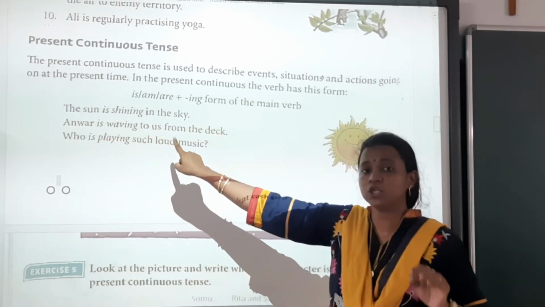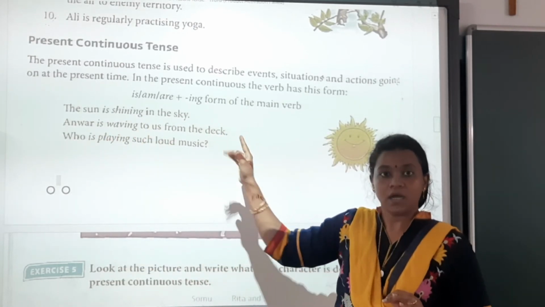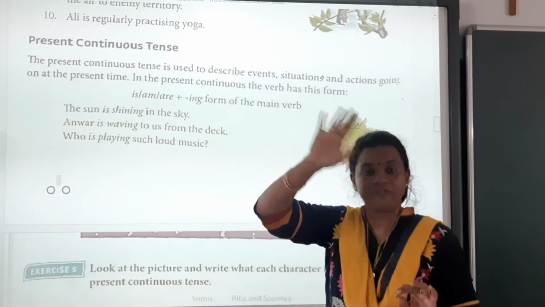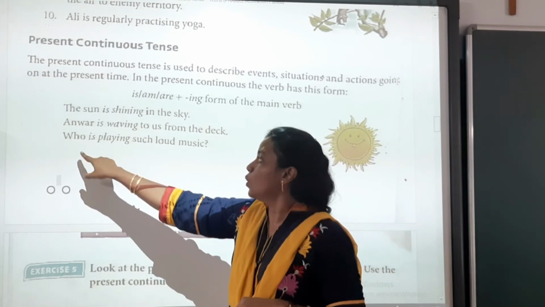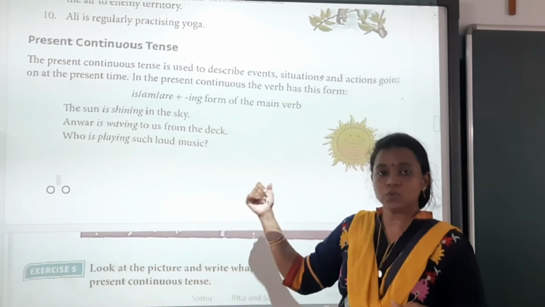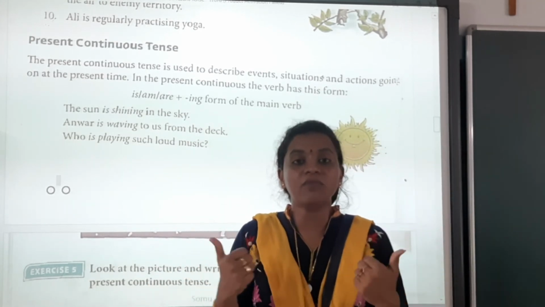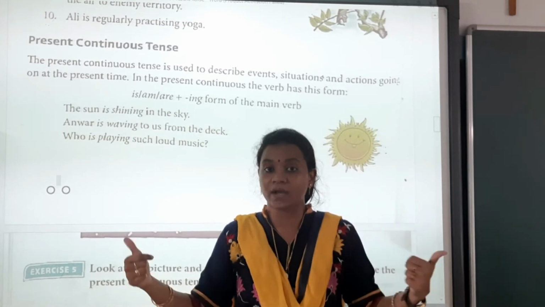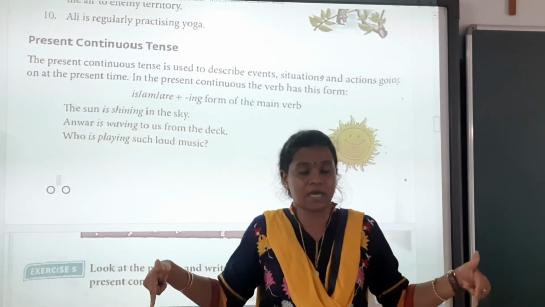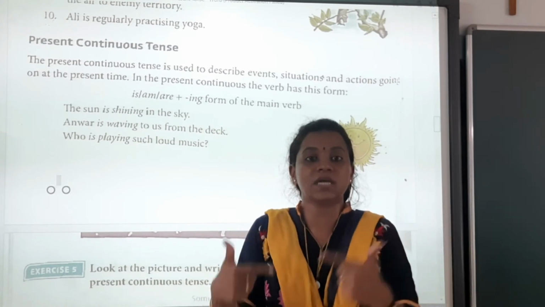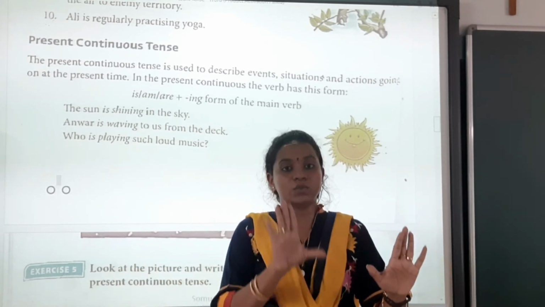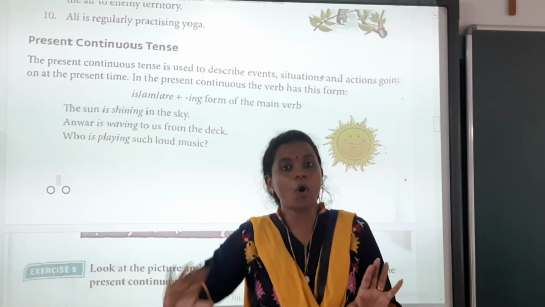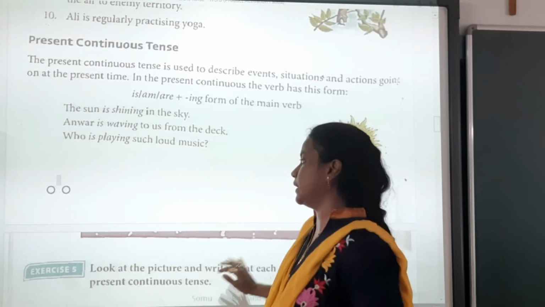Anwar is waving to us from the deck. Anwar is doing what? Is waving. So is waving becomes our continuation formation. Who is playing such loud music? So the basic thing is, whenever we are talking about a continuation action which is going on in the present time, it is called our present continuous tense. So our formation will be subject plus verb plus ing form and the rest of the sentence.